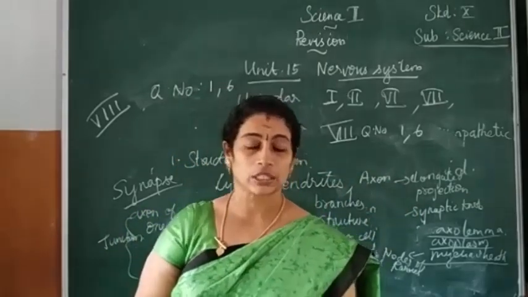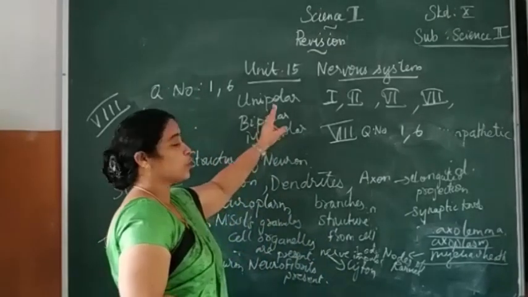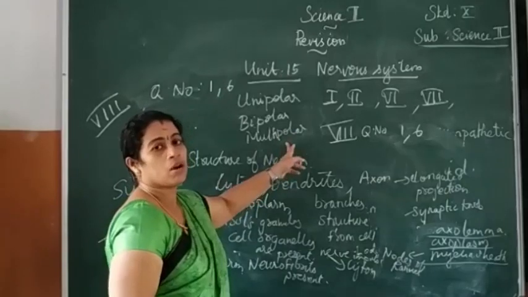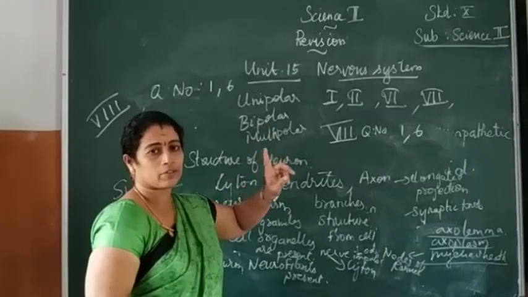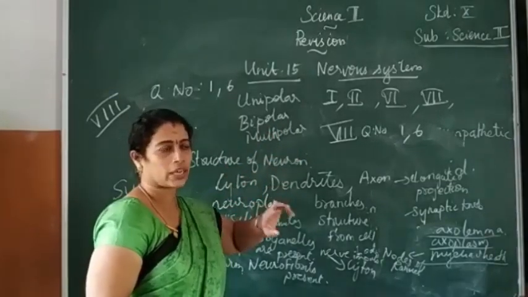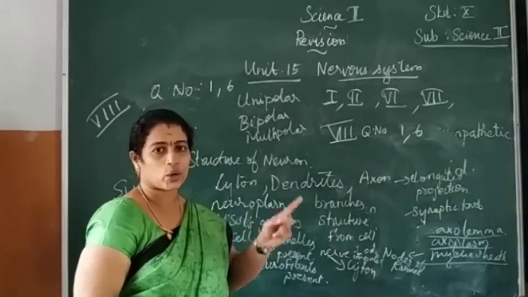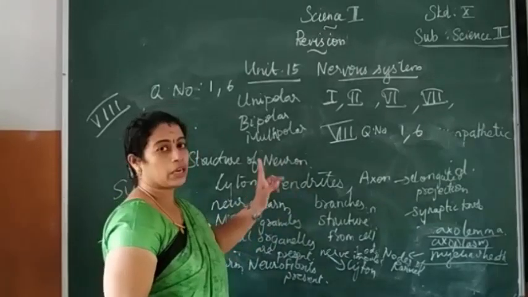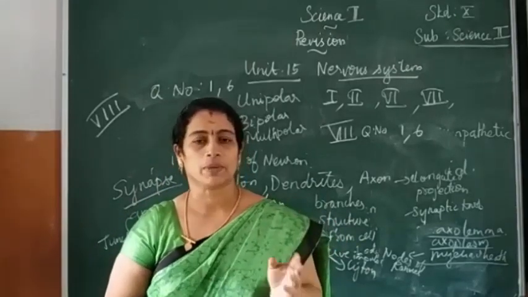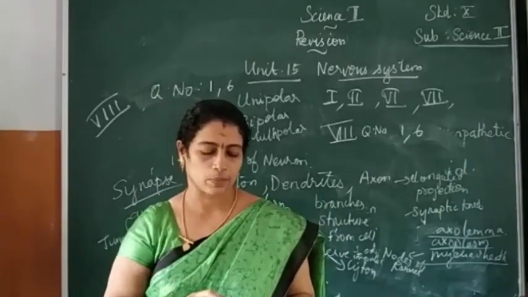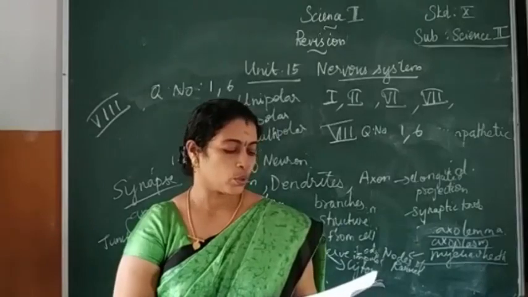Once again, what is the question? Classify the neurons based on their structure. What are they? First one unipolar, second bipolar, and third multipolar. Unipolar means a single process arises from the cyton, which acts as both axon and dendron. Bipolar gives rise to 2 nerve processes, one acting as dendron and the other as axon. Multipolar produces many processes, that is, many dendrons and a single axon. So this is the answer for question number 6: classify neurons based on their structure.